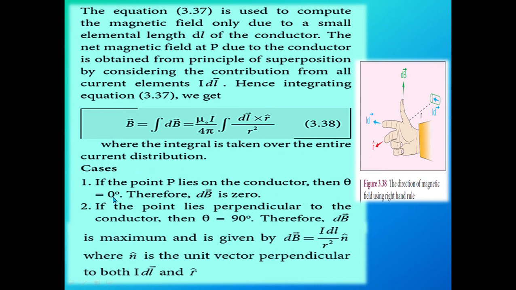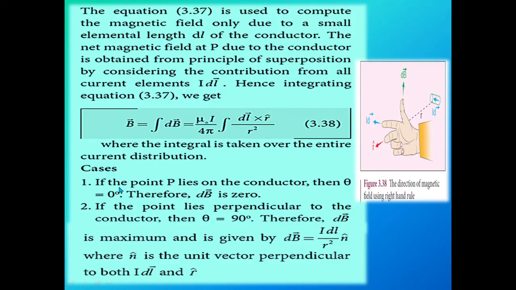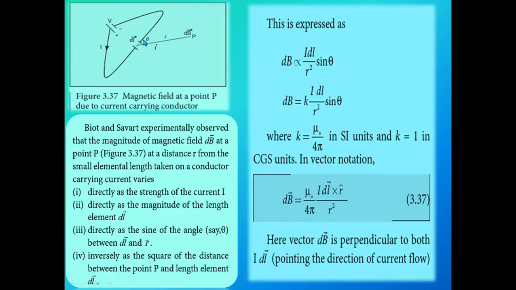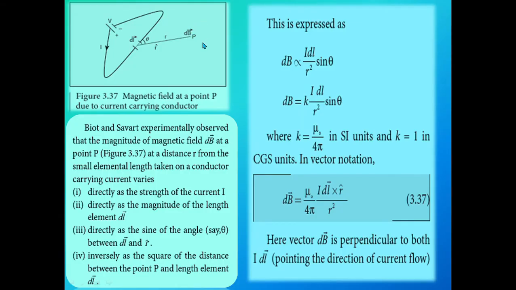Cases: if the point P lies on the conductor, what happens? Theta value is equal to 0 degree. Therefore, dB vector is 0. The second case: if the point P is placed perpendicular to the conductor carrying current, then theta is equal to 90 degree. Therefore, dB vector is maximum. That means the magnetic field experienced at point P is at a maximum value.